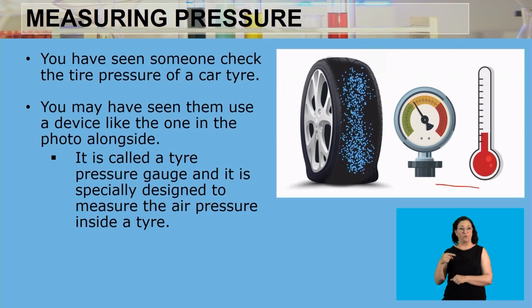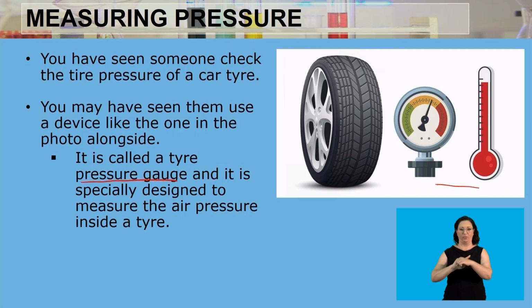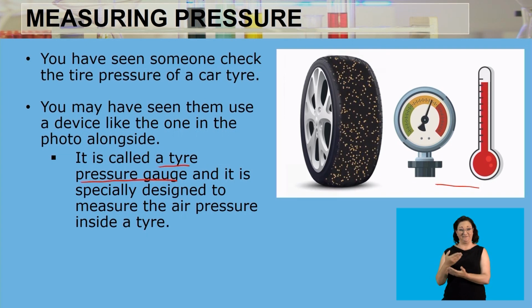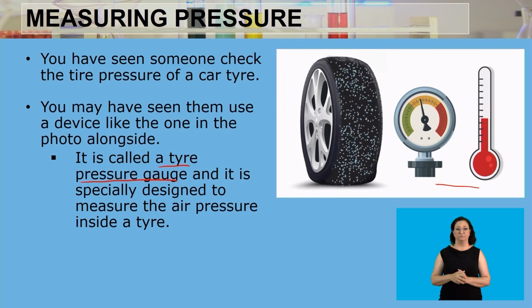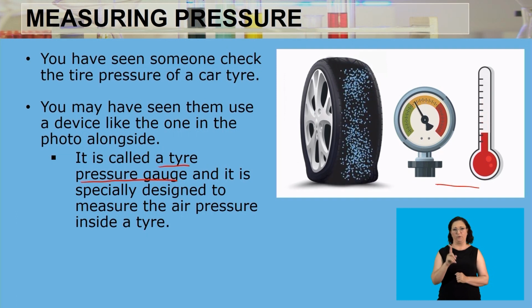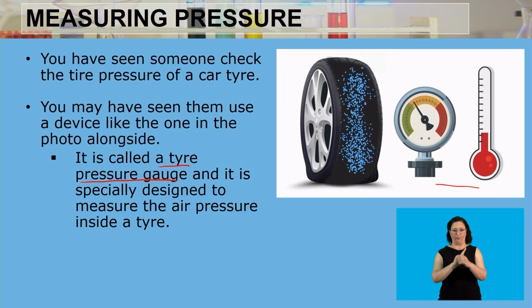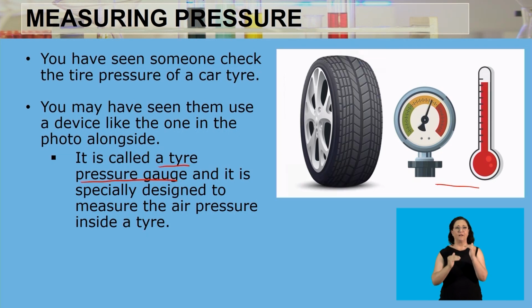This device is called a tire pressure gauge. It is specially designed to measure the air pressure inside the tire. If the pressure is measured using this device, we can find out how much air we need to add to the tire or how much we need to let out, because we want to keep the tire at an optimum pressure.